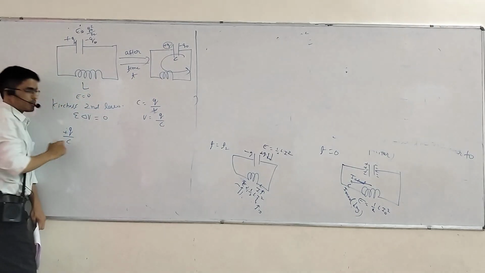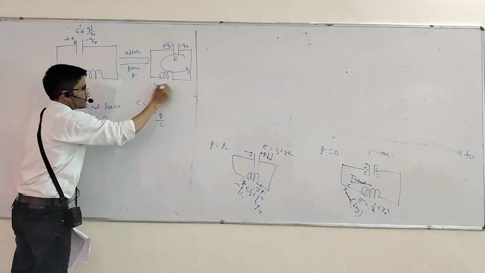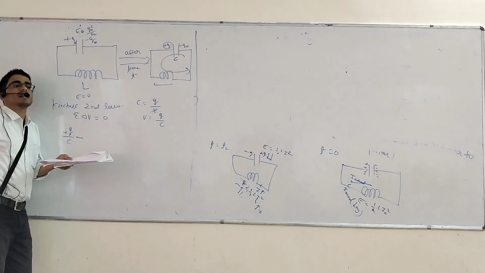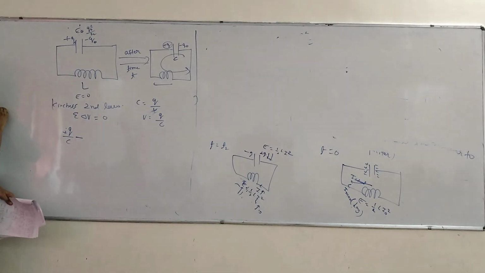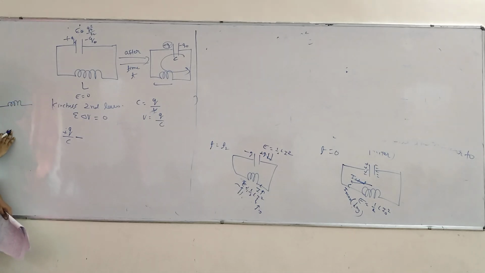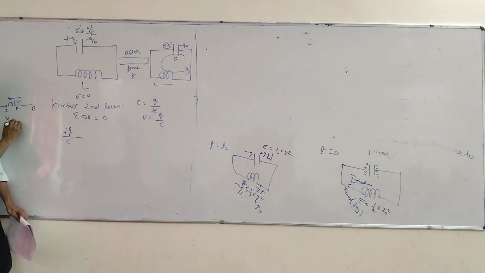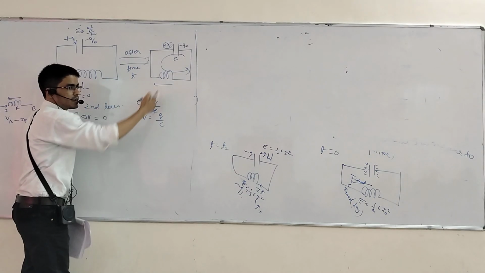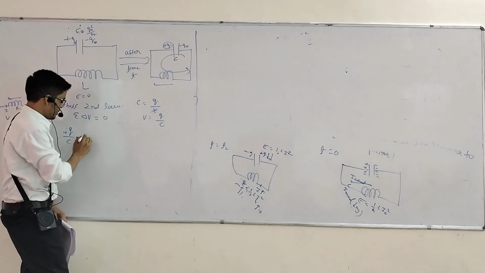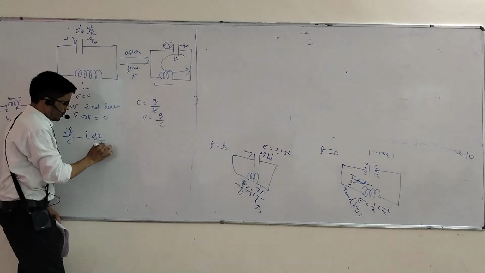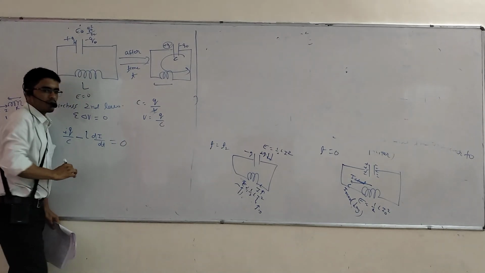Positive, na? Plus Q by C, minus. Here tell what is value? Minus L di by dt. I told yesterday. See, suppose here a resistor is present. Suppose this is point A, this is point B, and current I is flowing. Here is a resistor, so will the potential drop or gain? Drop. So we can write VA minus IR minus VB equal to 0. Same thing here also. Here the inductor is present, so I will write minus L di by dt, okay, equal to 0.